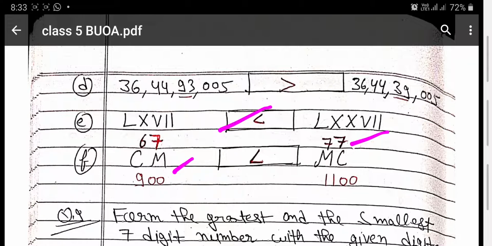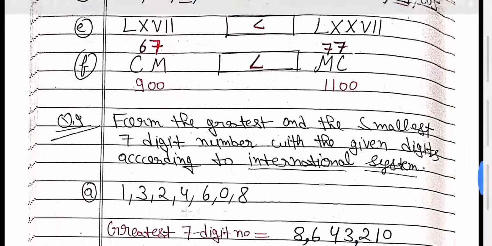CM, it is 1000 and it is 100. Put on the left side, it becomes minus, so it becomes 900. And if it is put on the right side, it is plus, it becomes 1100. So it is less than. Okay. Now from the greatest